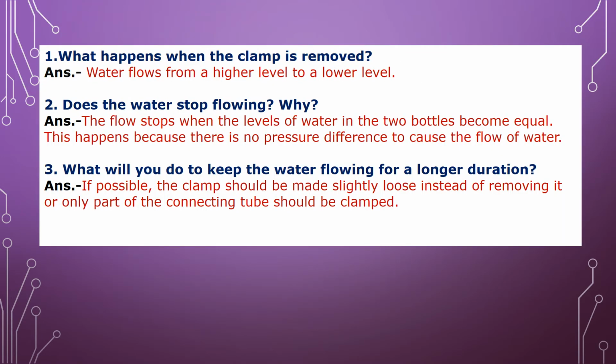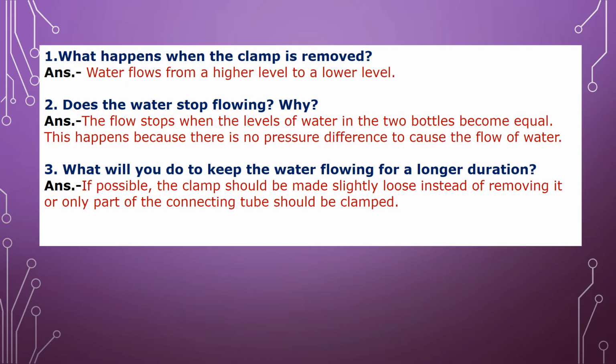So first question, let us see, children. What happens when the clamp is removed? When you remove the clamp from the rubber tube, water flows from a higher level to a lower level. Now the second question: does the water stop flowing? Why? Yes, the water stops when the level of water in the two bottles becomes equal.